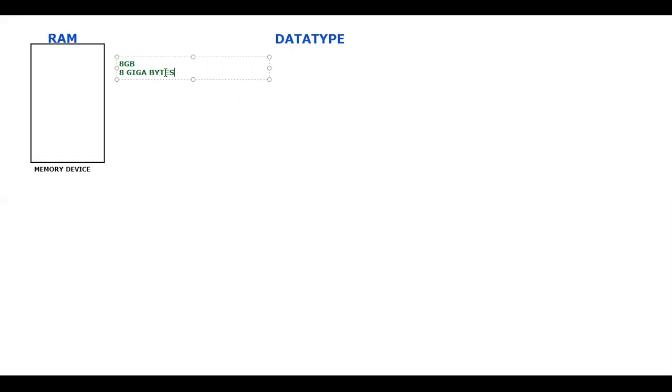Are you getting my point? The data that is present on the RAM is what we are going to call bytes. How many bytes are there? That is what gigabyte tells. If I want to give you the correlation, this is nothing but 8 into, let me take it as x, 8 into 10 to the power of 9. So consider this as 10 power 9, and these many bytes are there.